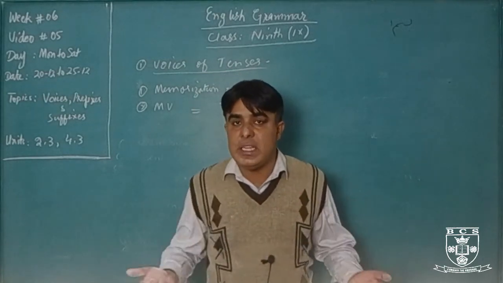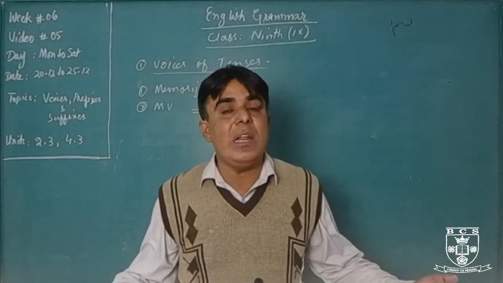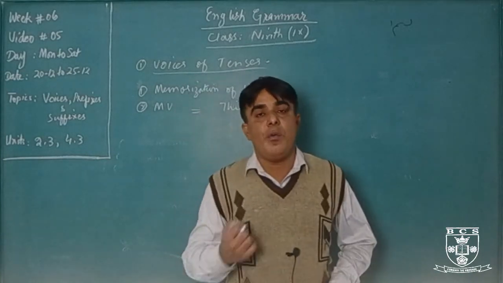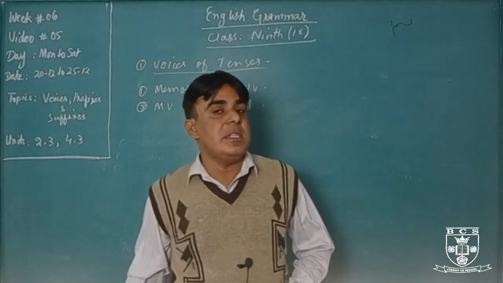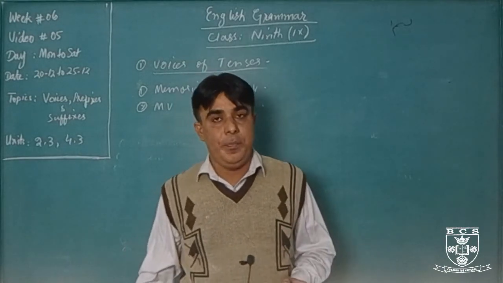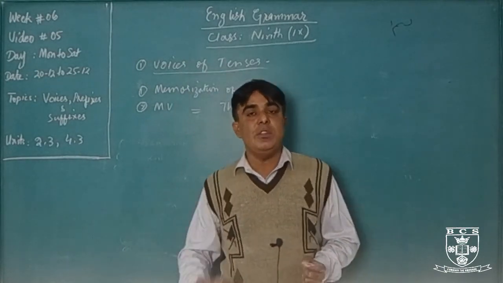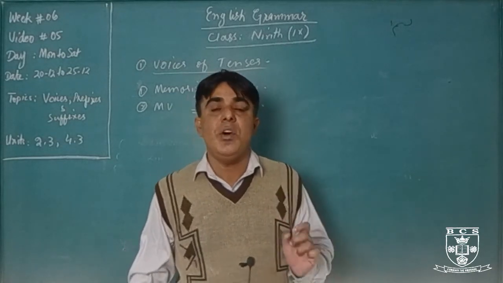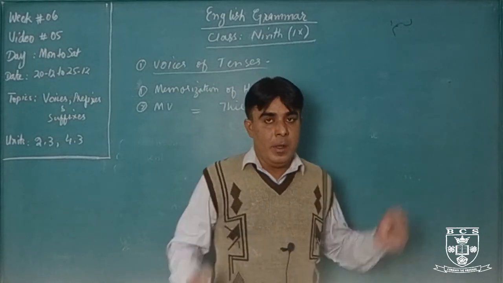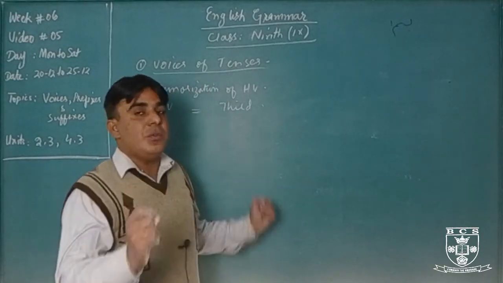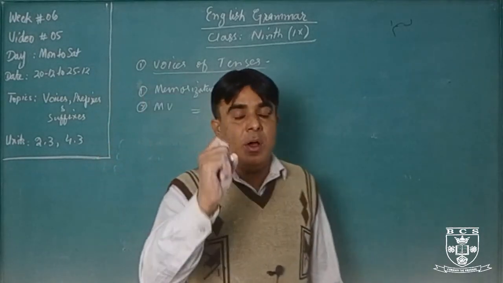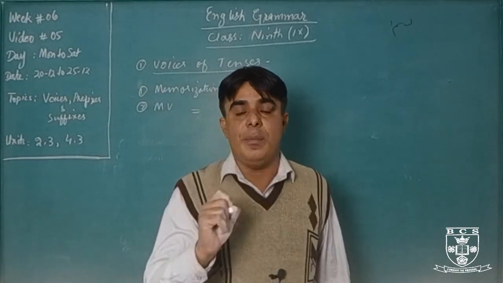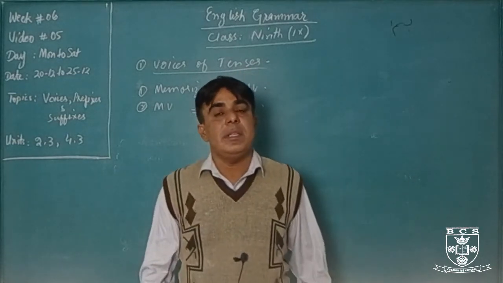We will never use any other form in passive voice. In active voice, we can change the form of the main verb. For example, with present simple tense, we always use first form. With present continuous tense, we always use the present participle or ing form. But in passive voice, we will use just one form of the main verb, which is the third form.